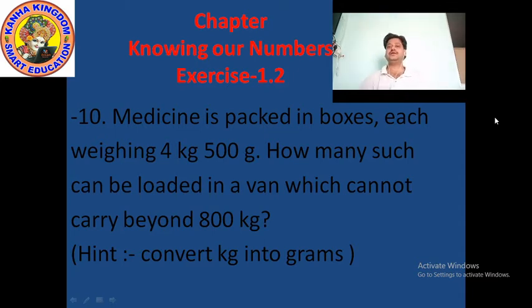Here is what you have to do. I already gave the hint: first you convert kg into grams, then you will understand how to solve it. Clear?